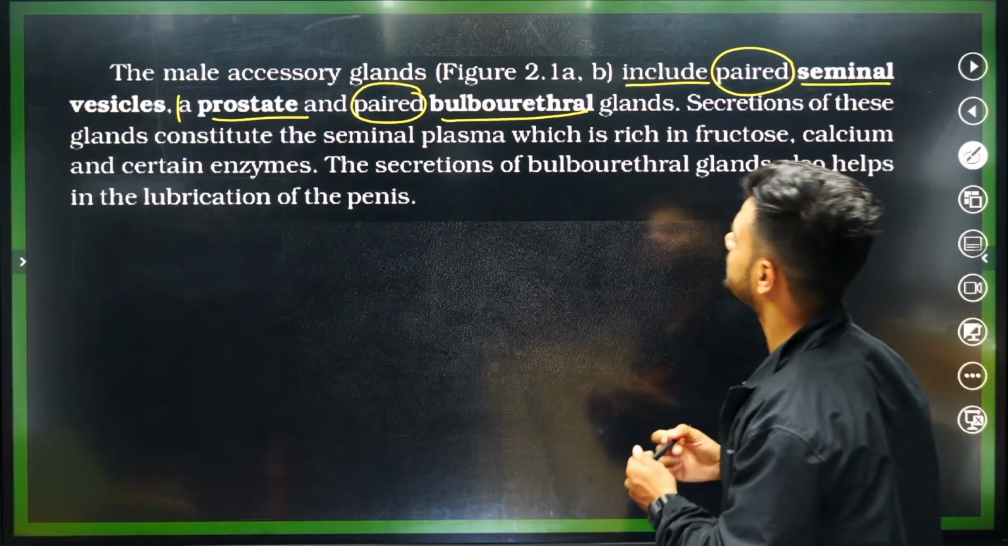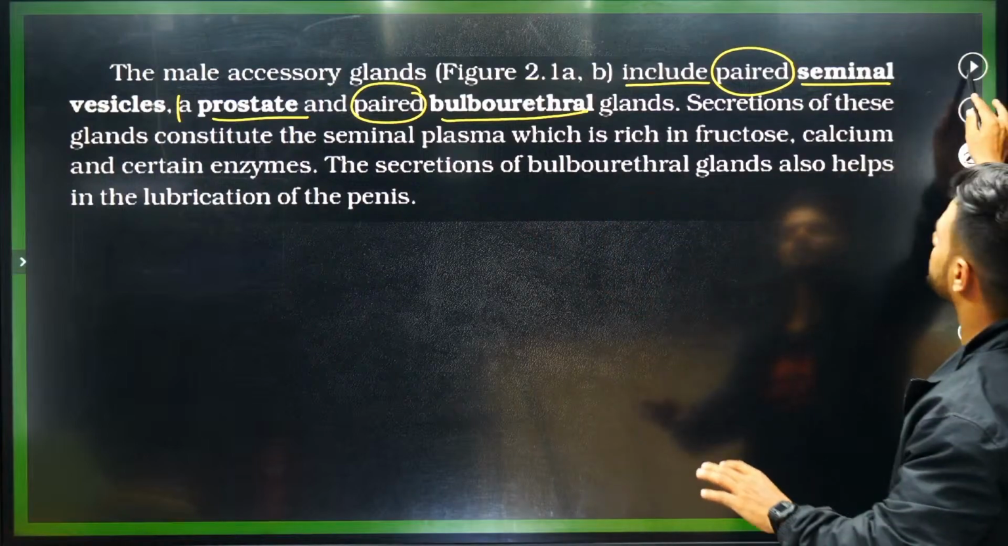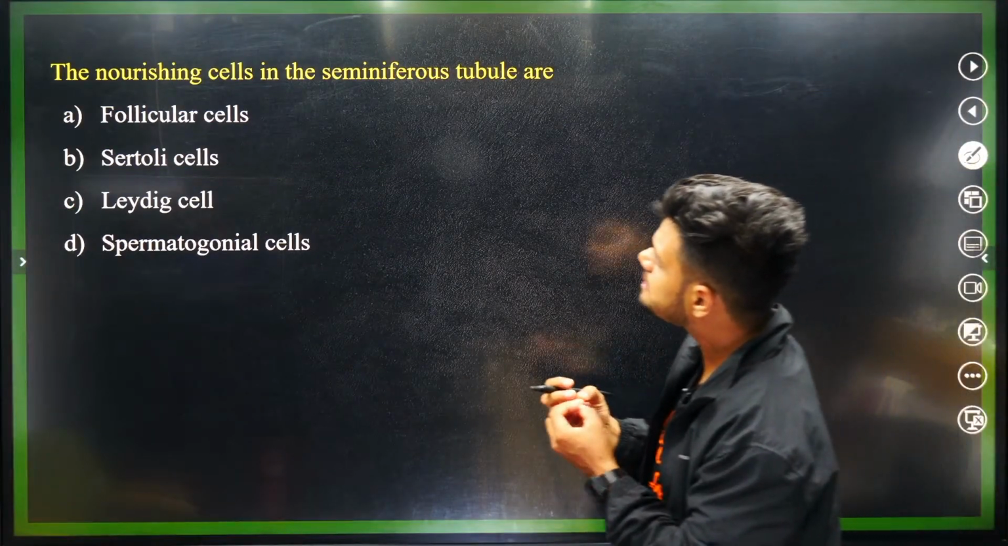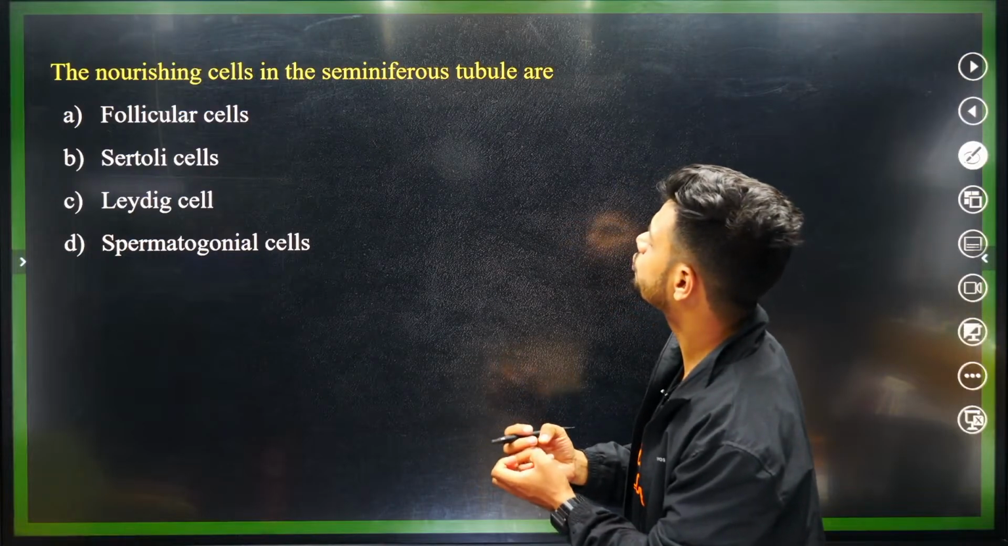You can see it is single, a single prostate. Okay? Next question. The nourishing cells in the seminiferous tubule are.